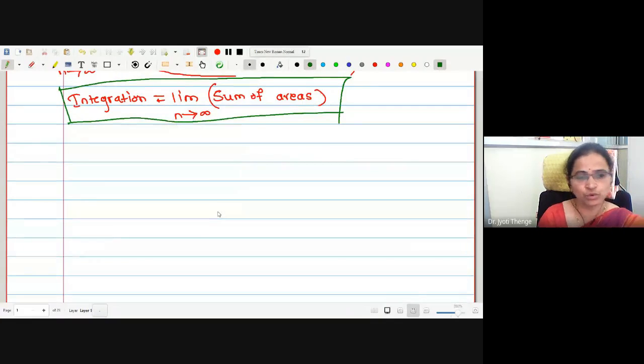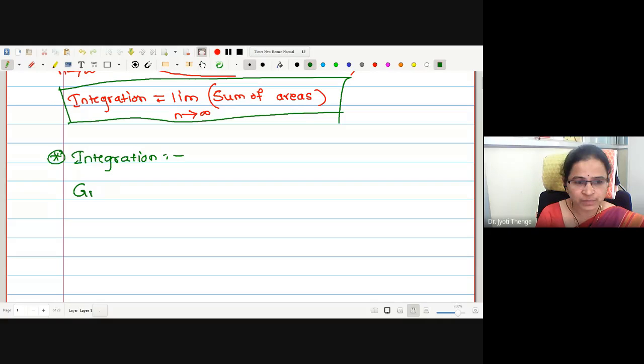As you have told me already, integration is defined to be the area bounded by the curve. Now we will work out one or two examples in order to understand this.